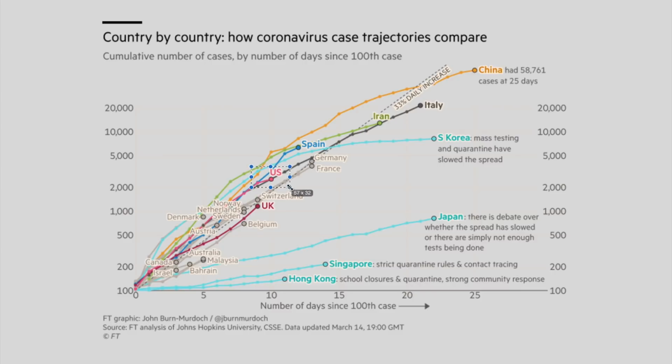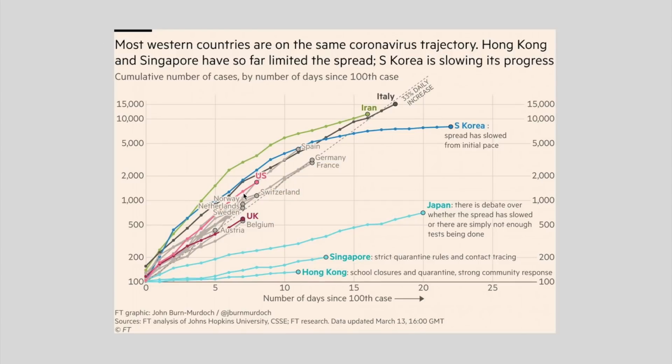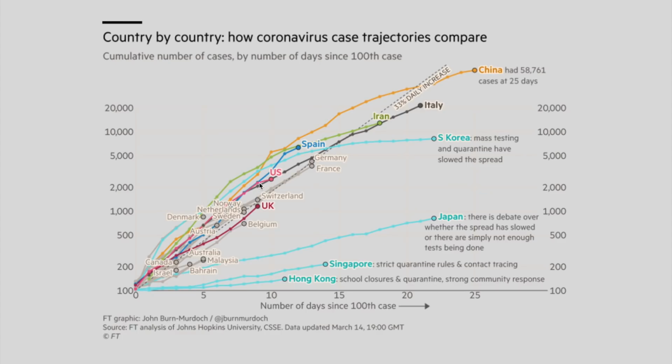For instance, the US right over here, they are slowing in the exponentiality of their curve. If we compare it to a few days ago, then this was the exponentiality that's very clear to see, but we are seeing a slowing down now in the US. And the US are banning travel from all over the world, so that is a very positive sign for the growth rate. But of course, we have to bear in mind that most of these growth rate curves for new confirmed cases in the coronavirus are impacting Bitcoin's price and the global economy, as we'll talk in a bit more detail in just a moment.